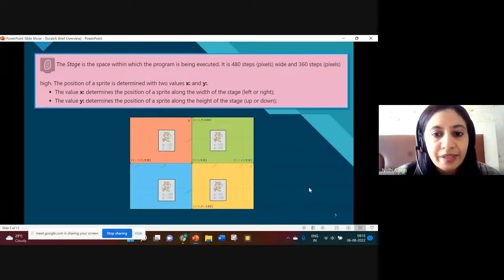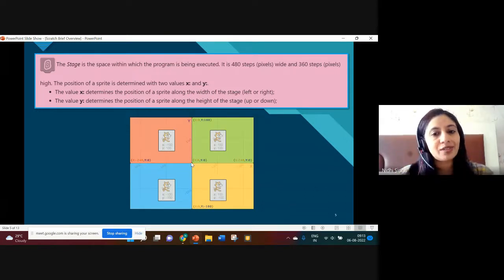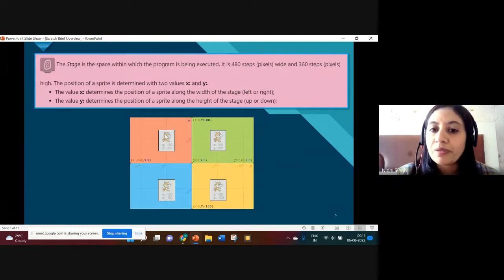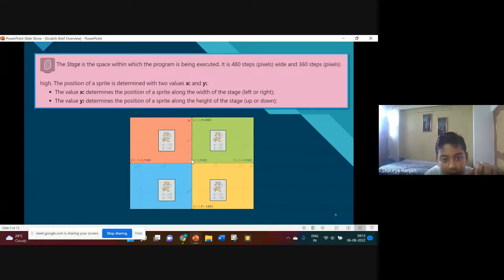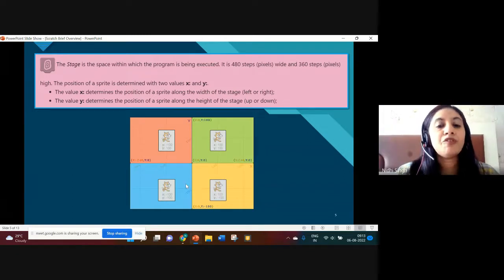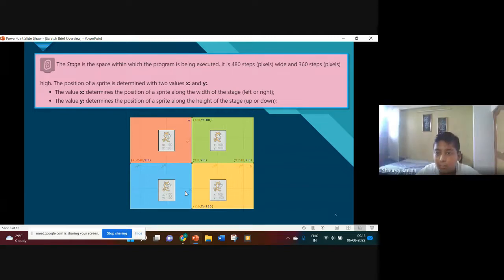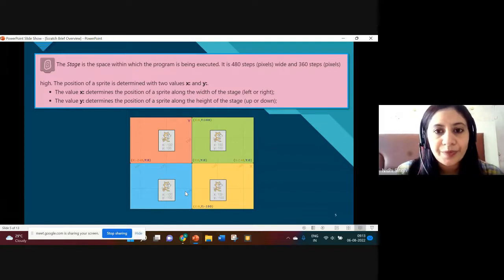And vertically, from the center of the stage, the XY coordinate value will be 0, 0. From 0 to positive 180, the sprite will move in the up direction. And from 0 to minus 180, the sprite will move in the down direction. So if you add them, vertically it can move 180 plus 180, 360. Is this thing clear, or shall I repeat? Yes, ma'am. All right.